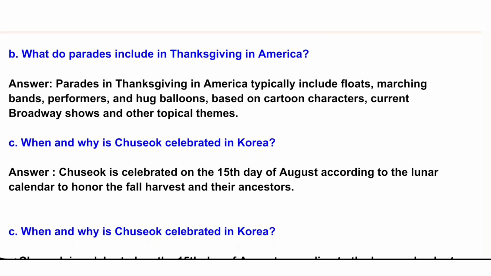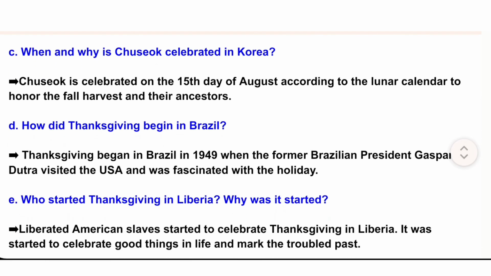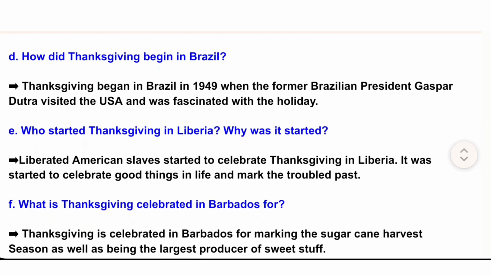C. When and why is Chuseok celebrated in Korea? Answer. Chuseok is celebrated on the 15th day of August according to the lunar calendar to honor the fall harvest and their ancestors. D. How did Thanksgiving begin in Brazil? Answer. Thanksgiving began in Brazil in 1949 when the former Brazilian President Gaspar Dutra visited the USA and was fascinated with the holiday.